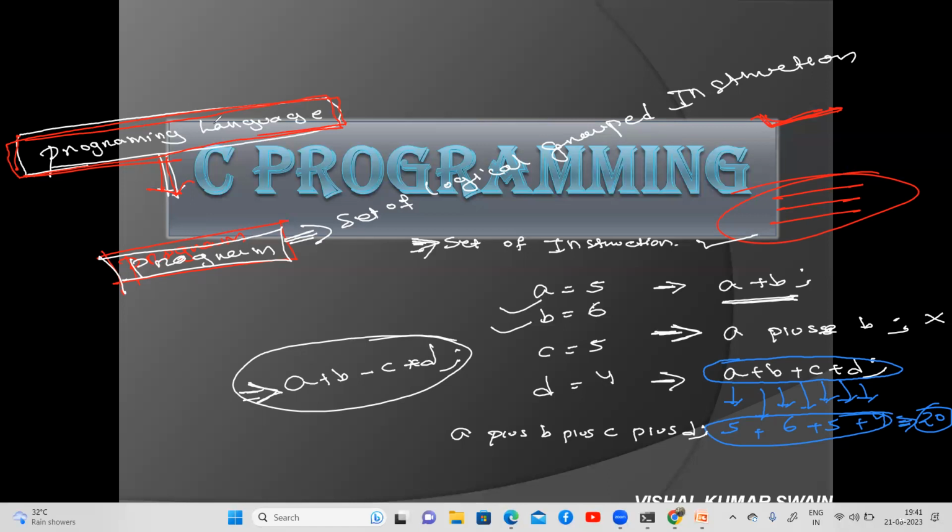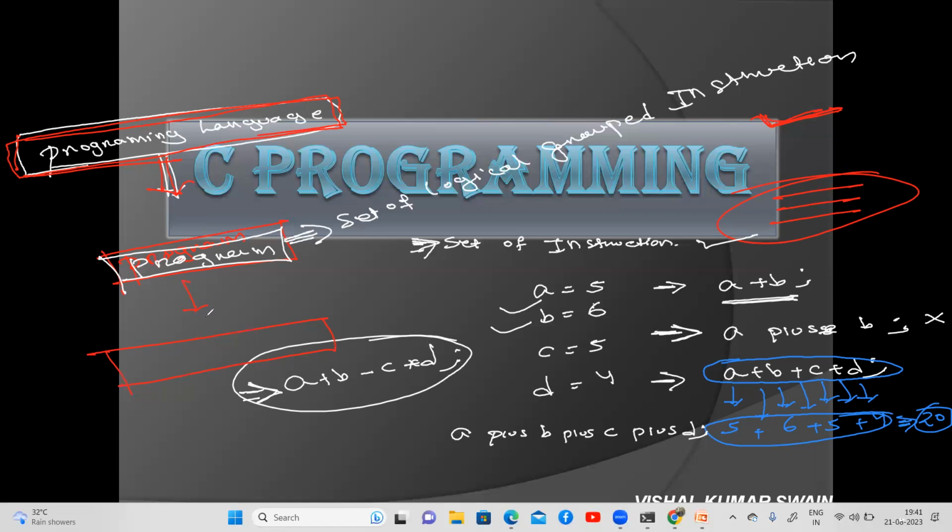So the thing is, if you know how to write the code, it means there is a software engineer, a developer. Some people are in the testing department. Many departments are there. Whoever the developer is, he knows how to write the program. So if you know how to write the program, see the point is this.